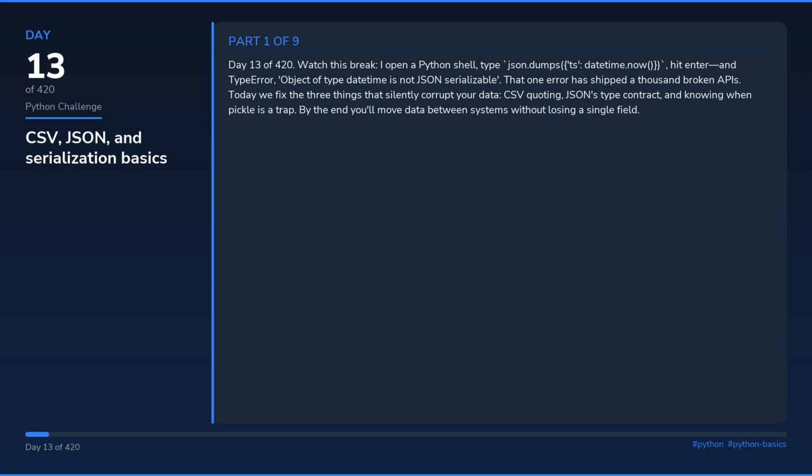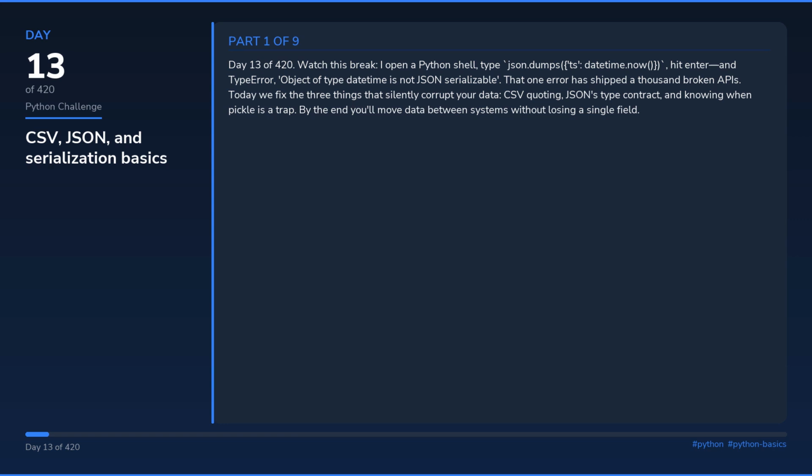Day 13 of 420. Watch this break. I open a Python shell, type json.dumps, ts, datetime now, hit enter and get an error: object of type datetime is not JSON serializable. That one error has shipped 1,000 broken APIs.